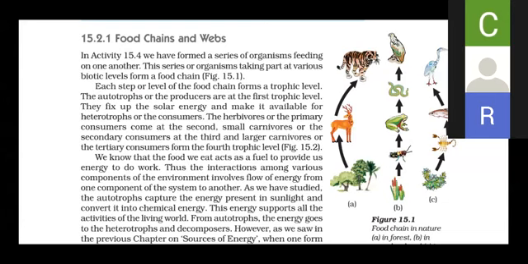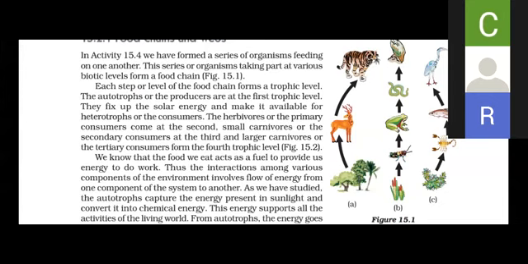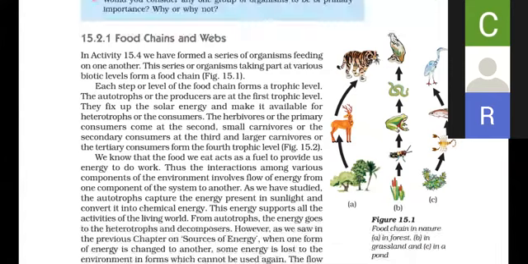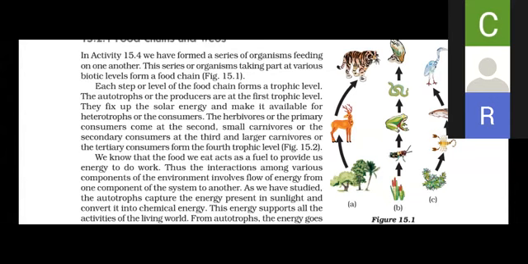Children, do you think if the birds are not there, or if the organisms that eat the insects are not there, what will happen? The number of insects in the field increases, and that will affect our crop. So it is very beneficial to have birds in the agricultural field, so that they catch the insects and their larvae, which ultimately increases the crop yield. So it is very necessary to have organisms from each and every trophic level in an optimum amount in a particular ecosystem, so the balance of the ecosystem is maintained.